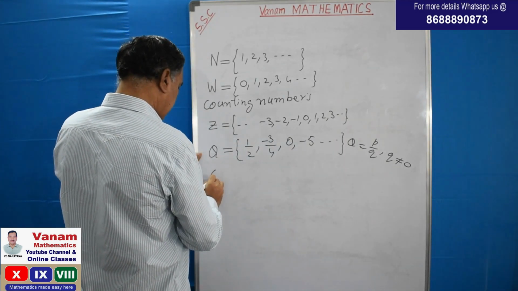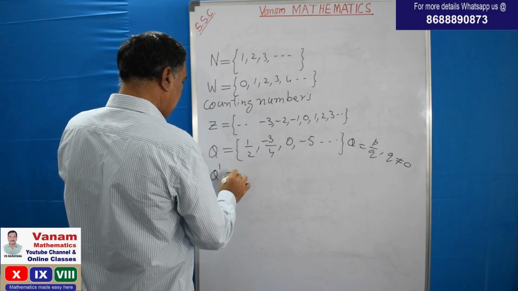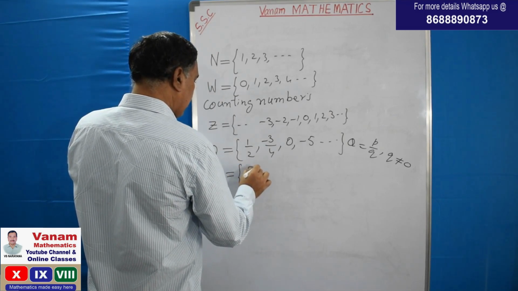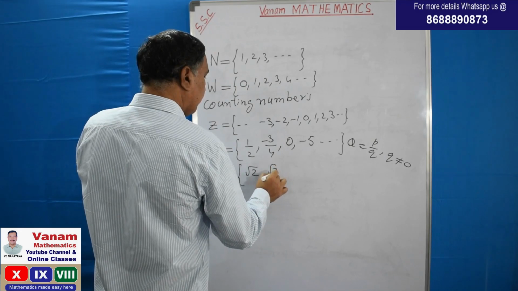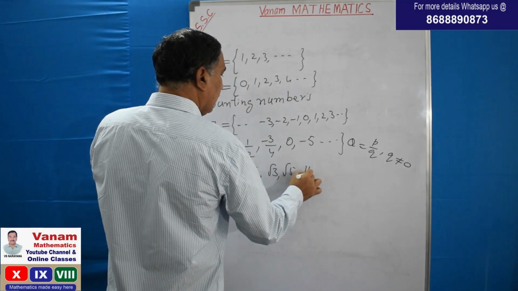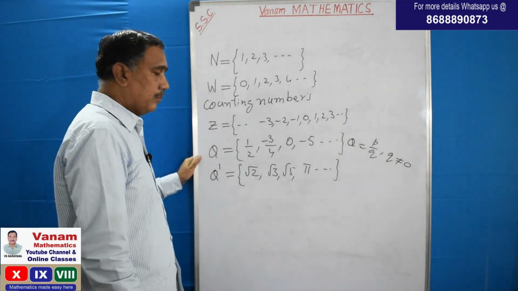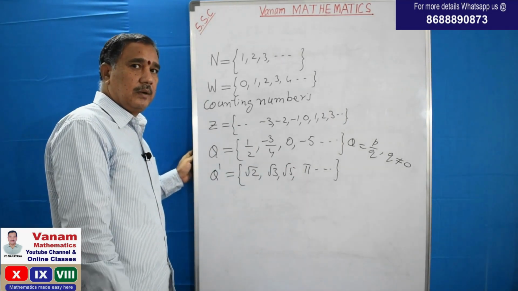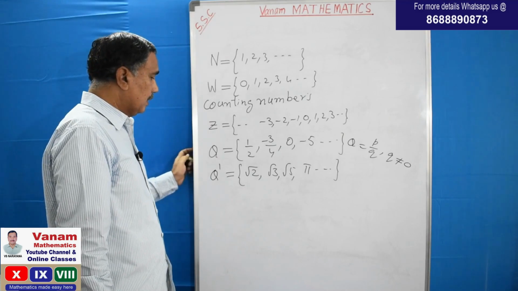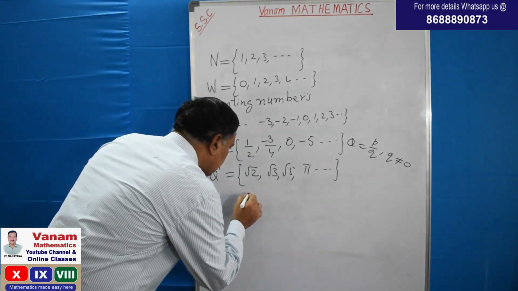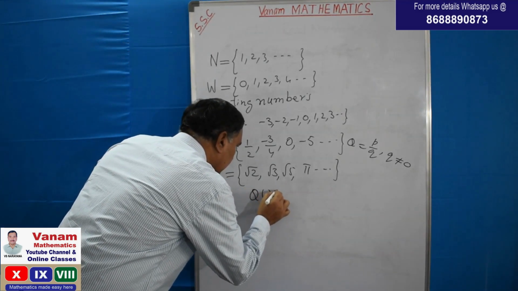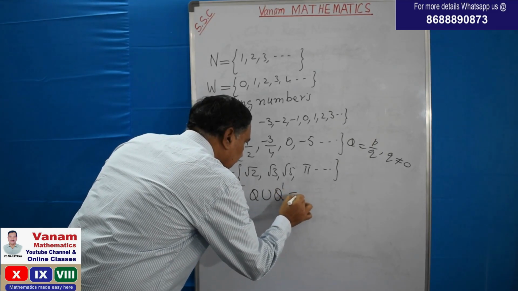And the next set is irrationals. Square root of 2, square root of 3, square root of 5 and pi. These are the irrational numbers. Pi is a well-noted irrational number. These rationals and irrationals are together called real numbers.